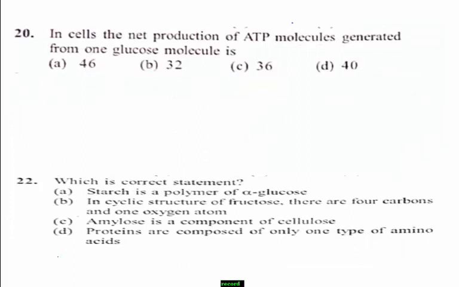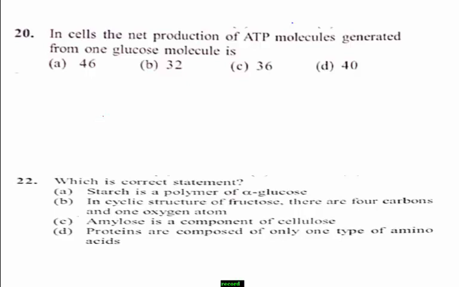In cells, the net production of ATP molecules generated from one glucose molecule is: option A 46, option B 32, option C 36, option D 40. Which one is the right answer? Before going to the answer, first I write the required reaction here.